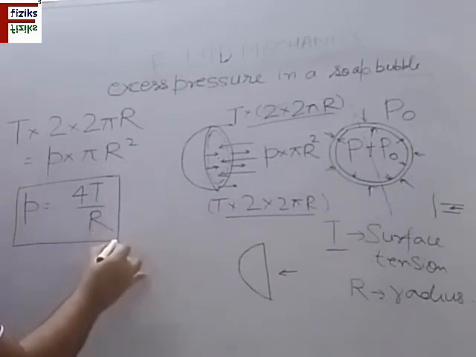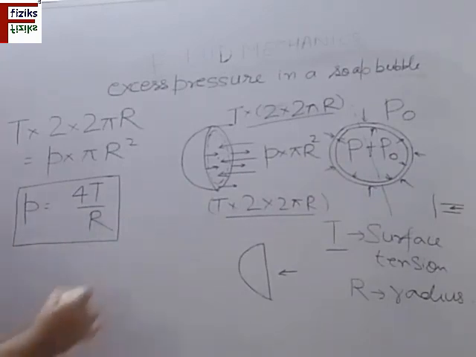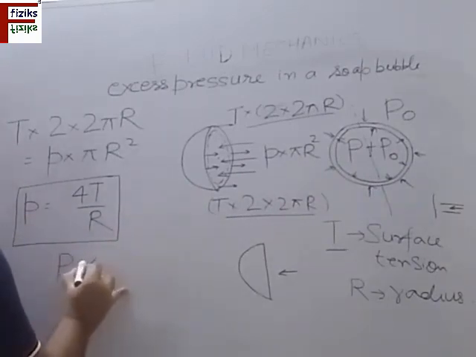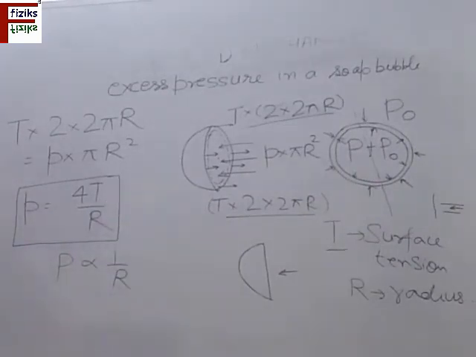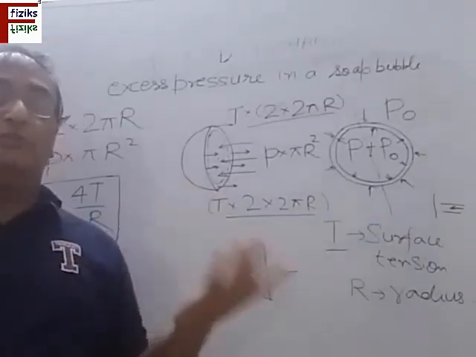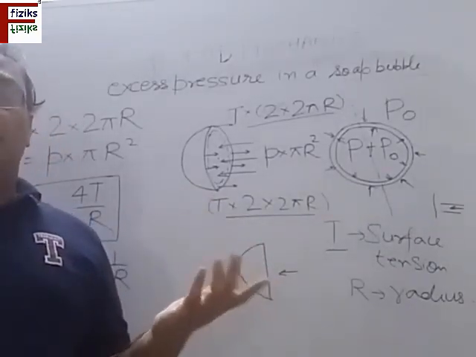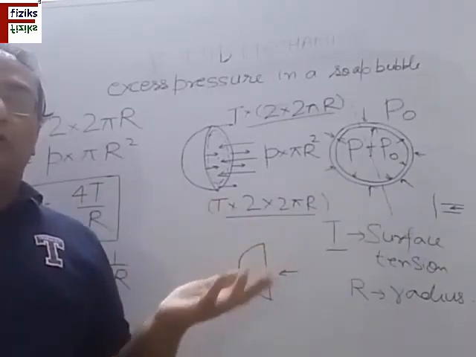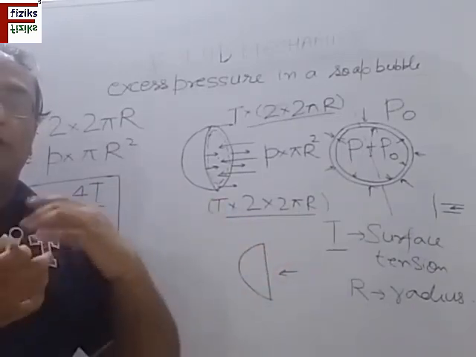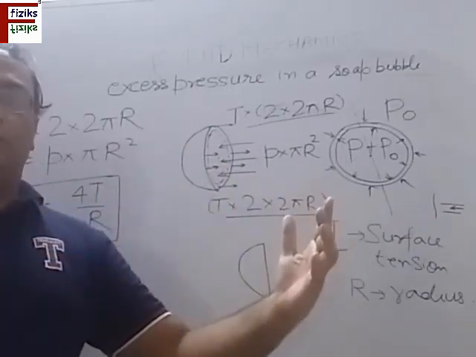So this excess pressure is dependent upon the surface tension T, and it is dependent upon the radius. P is proportional to 1 by r. It means if I have a bubble of large radius, the excess pressure inside it will be small. Naturally, there is no further scope left for expansion. So the excess pressure is small and it is unable to expand the bubble further.